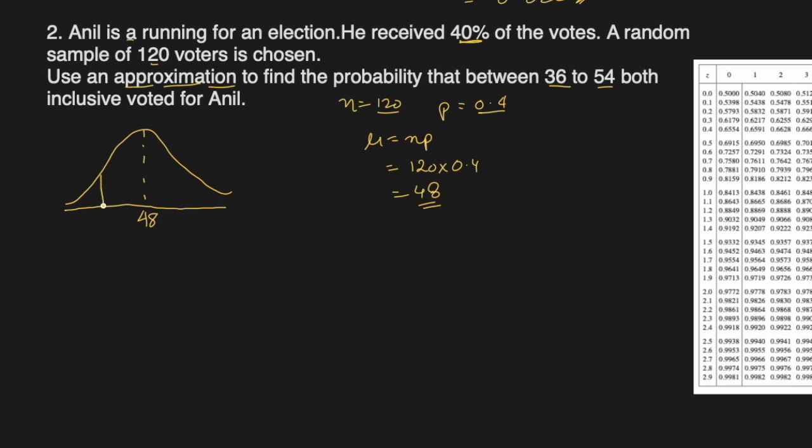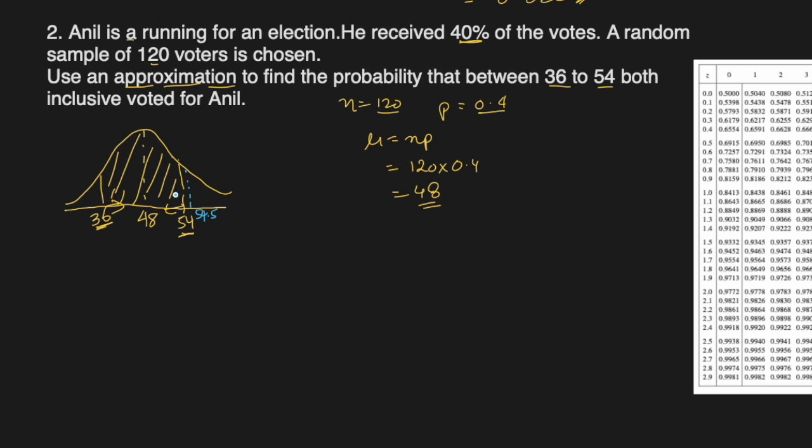We want the area between 36 somewhere here and 54. So we want between these two numbers here. This area we want to find out. That means 36 and 54 both inclusive, so 36 has to be inside here, and 54 has to be inside here. Since the number of voters is a discrete number, and we are using normal approximation, which is for continuous data, to include 54 here we will change our limit to 54.5.